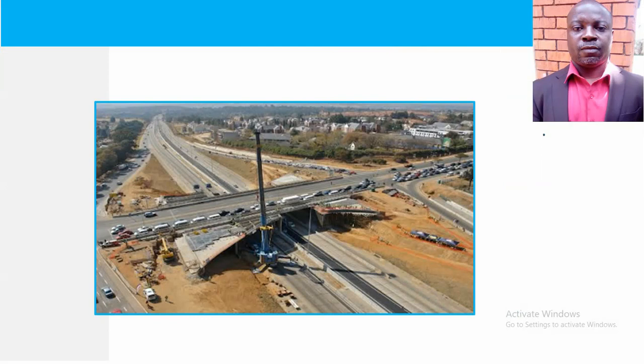Some of these roads are being constructed right now, but they are actually emerging from the routes they were using at the time. So the routes ended up being developed into such better infrastructures.